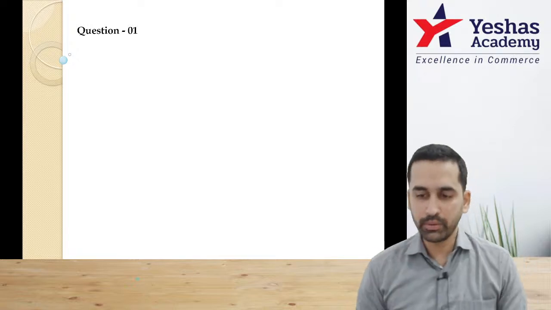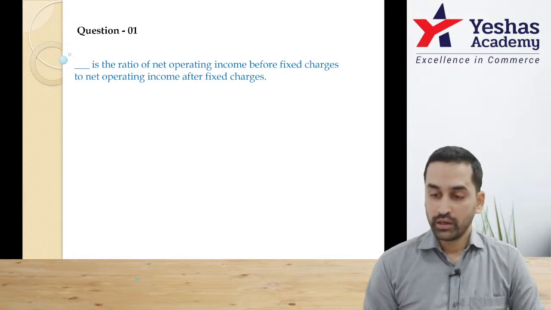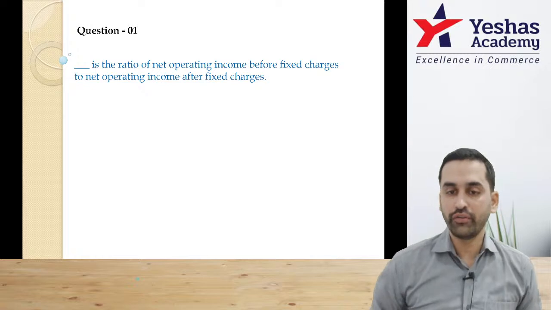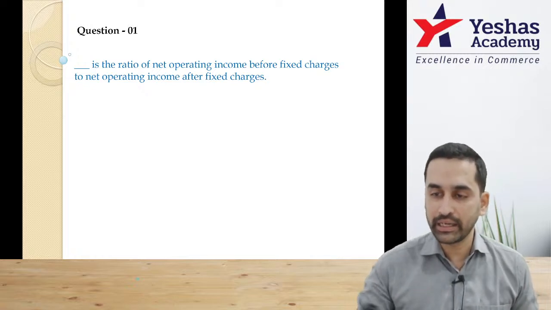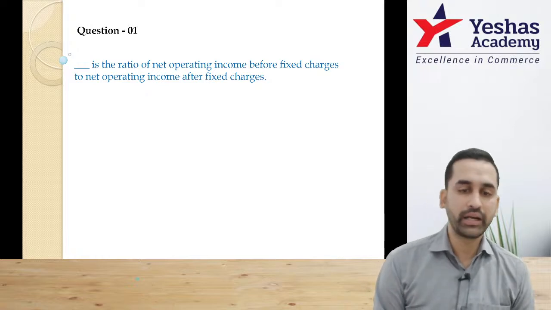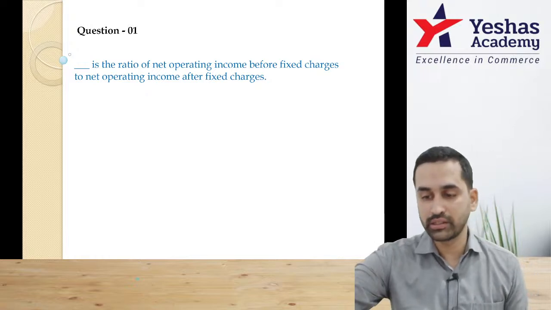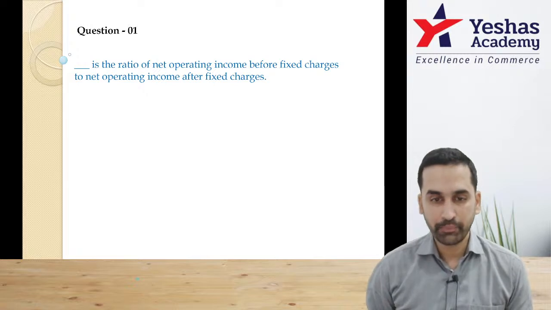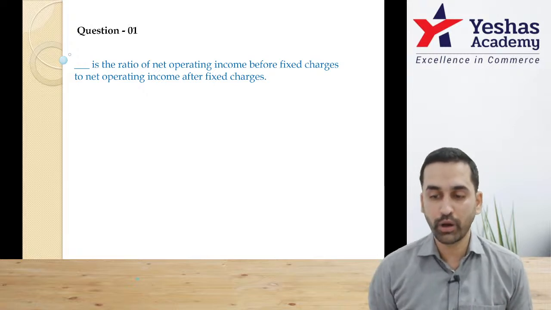Question number 1, risk and leverage. Dash is the ratio of net operating income before fixed charges to net operating income after fixed charges. First, please understand the question properly.